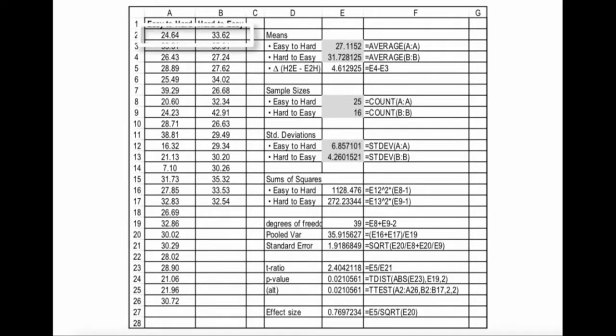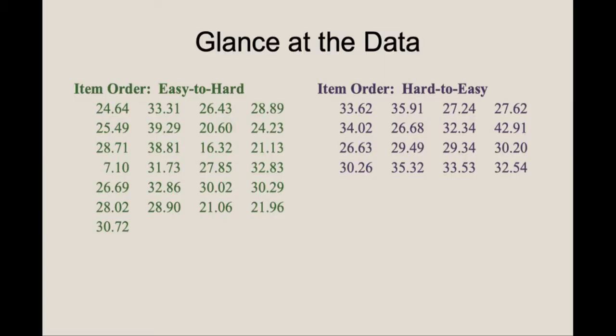While the two numbers in the first row are in the same row, it is important to note that there is no relationship between these numbers, or the individuals from which those scores were obtained. In fact, there is no connection between any of the scores in the first column and any of the scores in the second column. The only shared attribute is within the column. The first group saw the test items ordered from easy to hard, and the second group saw the items ordered hard to easy. Though beyond this, we assume there is no relationship between the individual scores within the columns.